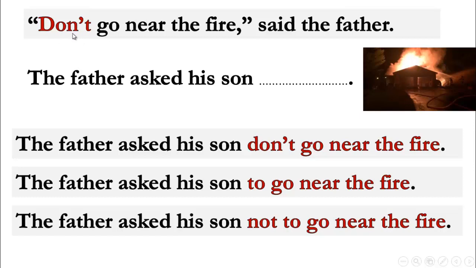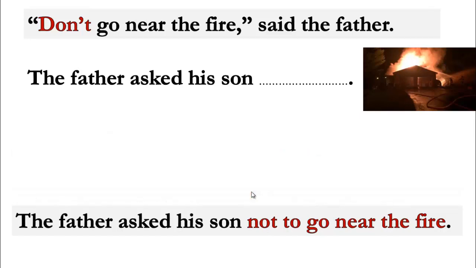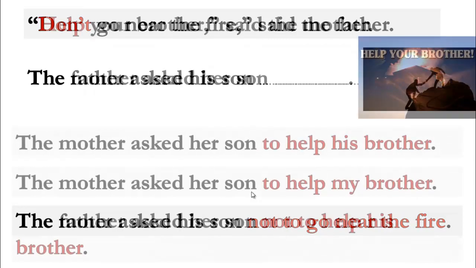That's right, we have don't. What should we do to transform the sentence from direct speech into indirect speech? Excellent. I hear some students saying this one. We are going to use what? That's right, not to, because we can't use don't the same. This one is negative, so we have to write not to, not only to. So the best choice is: the father asked his son not to go near the fire.